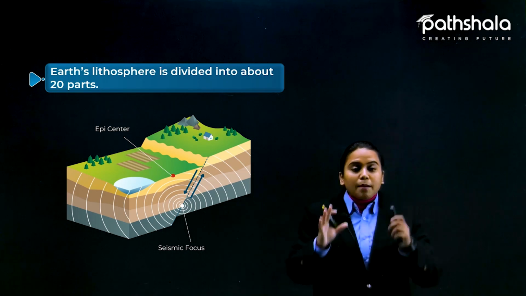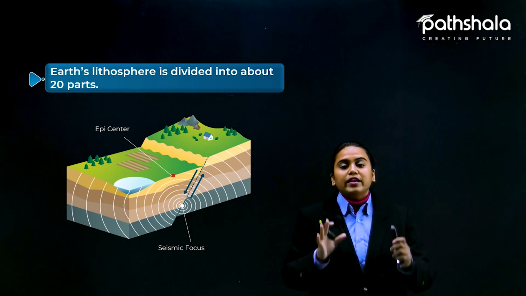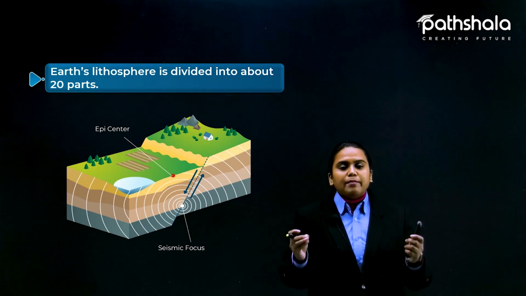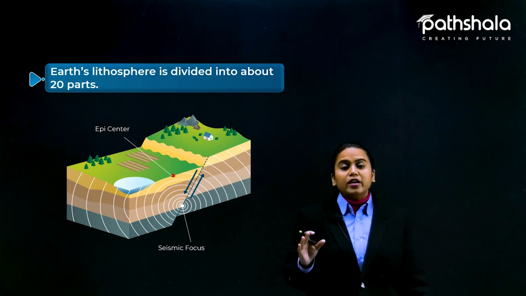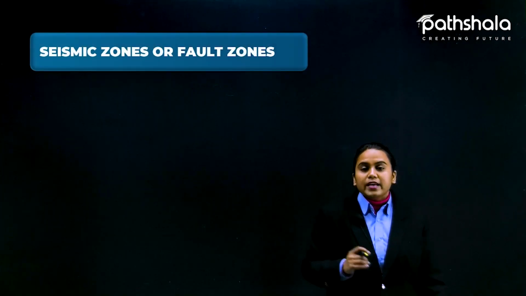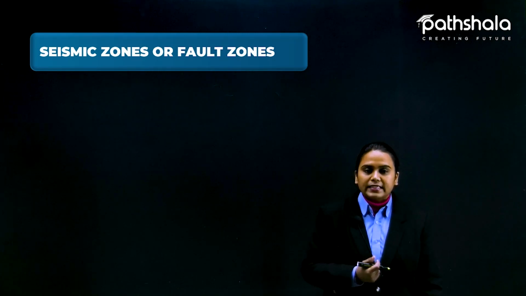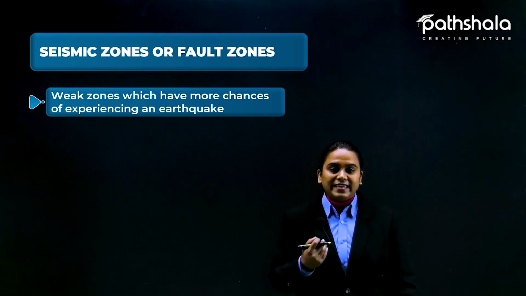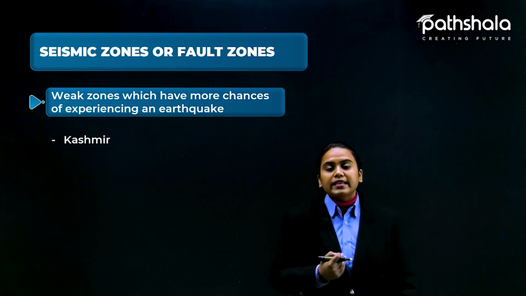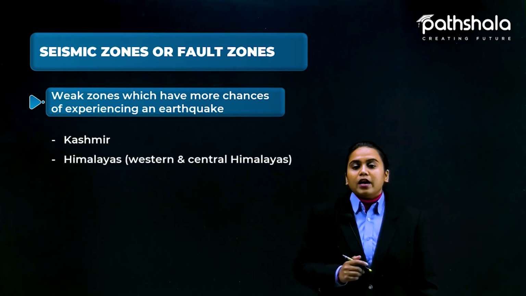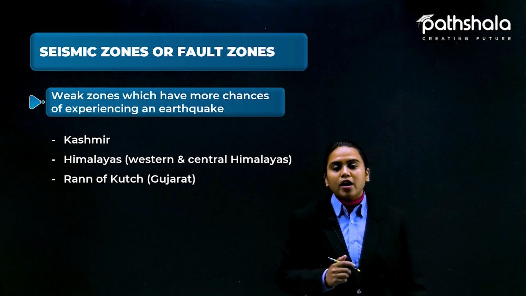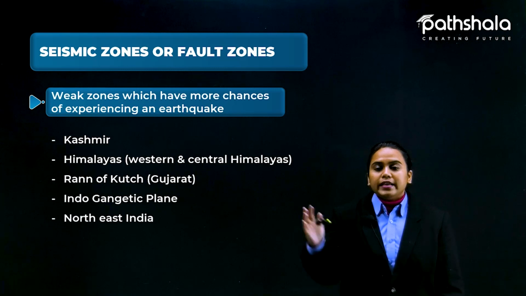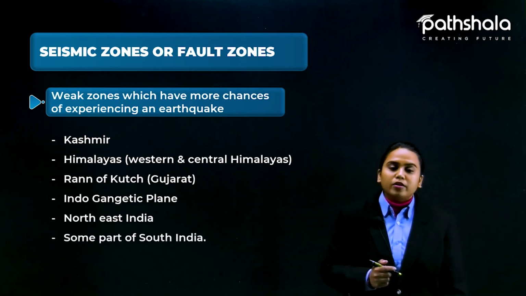So here are some areas known as prone zones, where an earthquake can occur at any time. The main ones are the seismic zones or fault zones, the weak zones which have more chances of experiencing an earthquake. So what are these? Kashmir, Himalayas, Rann of Kutch in Gujarat, the Indo-Gangetic Plain, Northeast India, and some parts of South India.